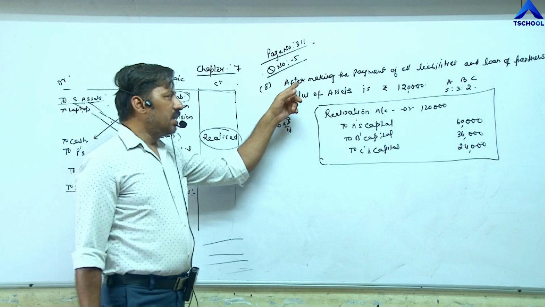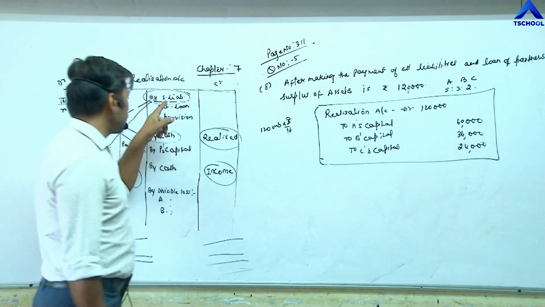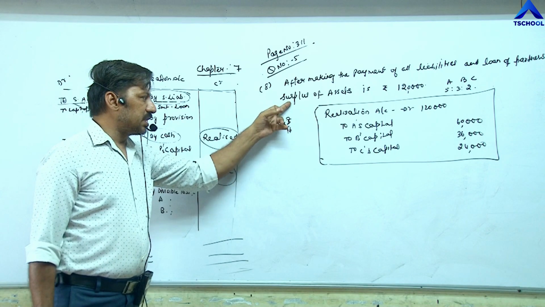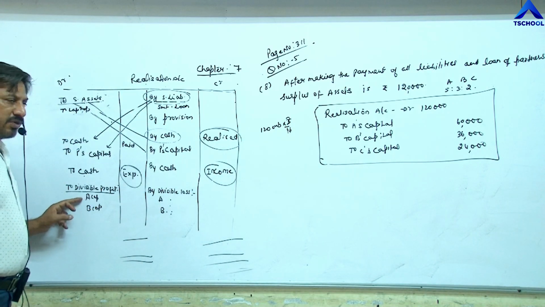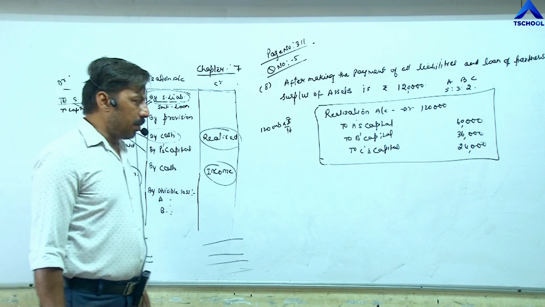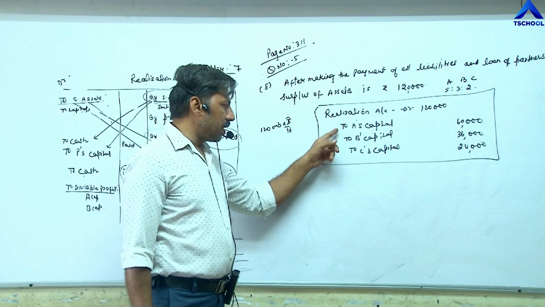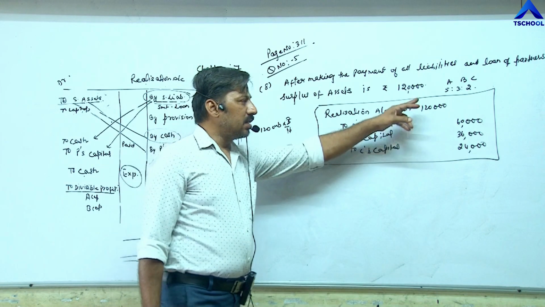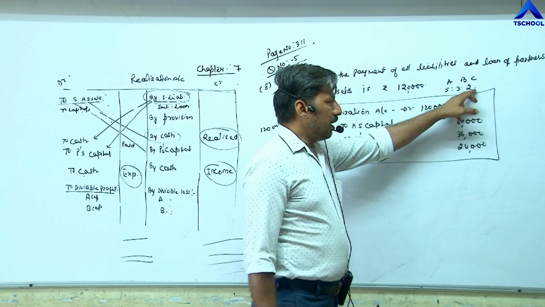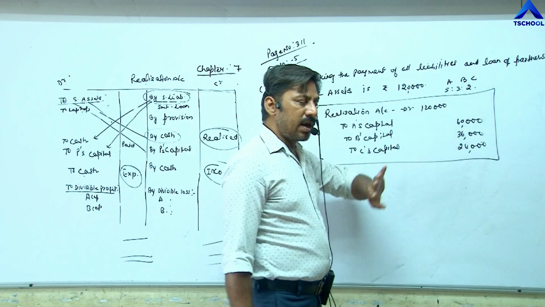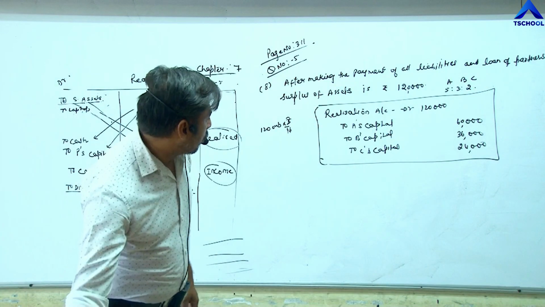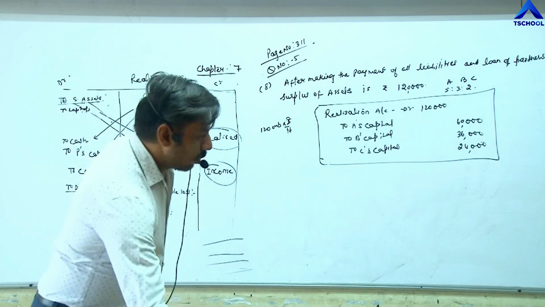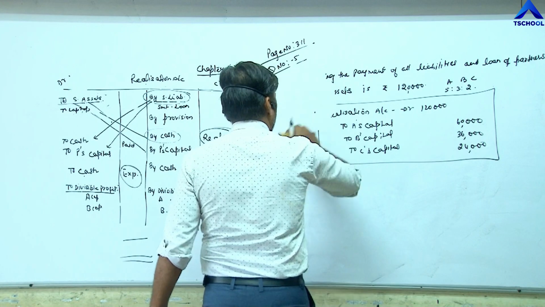Once again, after making the payment of all external liabilities, and the partner's loan is also paid, whatever surplus is left is called divisible profit, and divisible profit is always distributed among partners. So the entry becomes realization account debit to A's capital, to B's capital, to C's capital, 1,20,000 in their profit loss sharing ratio. If the ratio is not given, then in that case equal ratio. So point number 8 is completed. Now point number 9, or question number 9, in question number 5.